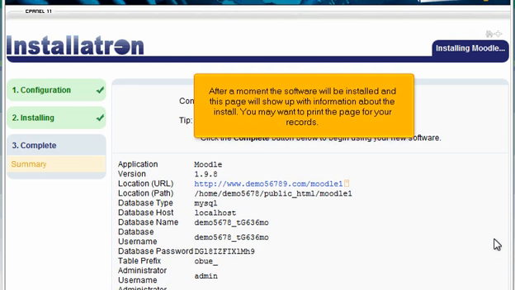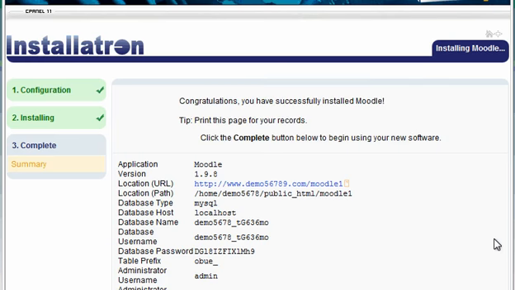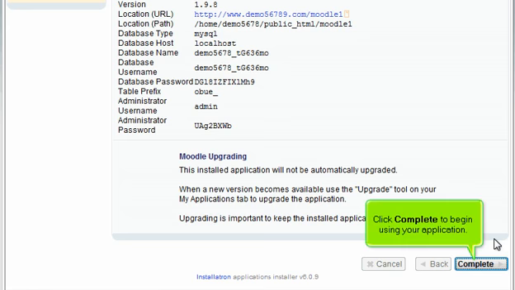After a moment, the software will be installed, and this page will show up with information about the install. You may want to print the page for your records. Click Complete to begin using your application.